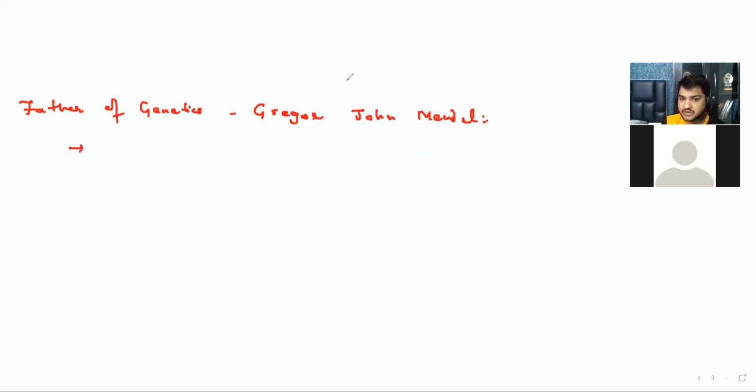Now Mendel needed something so that he could conduct his experiment to show the results of genetics, right? So Mendel selected the plant, and the plant is the pea, and the pea plant name is Pisum sativum.